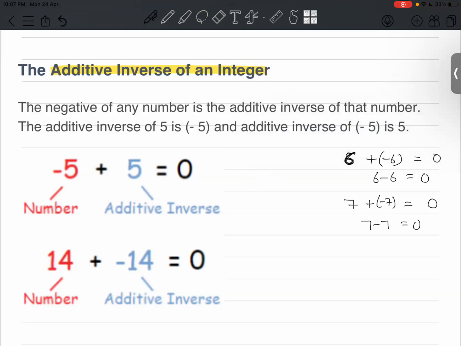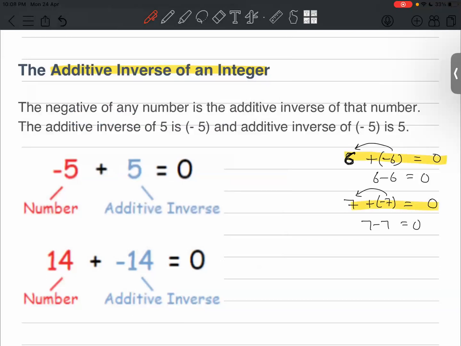So here, what we observe is that the negative of any number, upon adding to that number, gives you what? 0. Like we just saw. So this -6 will be called the additive inverse of 6. Similarly, this -7 will be called the additive inverse of 7.